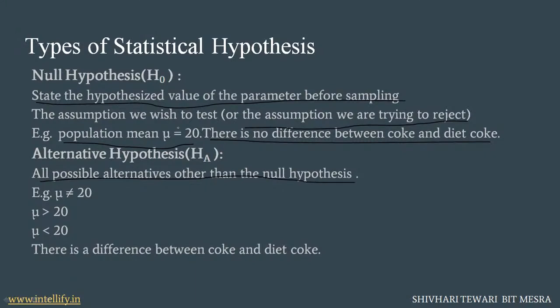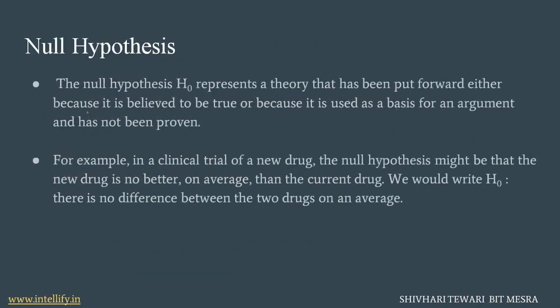For example, here the null says population mean mu equals 20, there is no difference between Coke and Diet Coke. In the alternative hypothesis, mu should not equal 20. That means mu can be greater than 20, mu can be less than 20, but mu is not equal to 20, which tells us that there is a significant difference between Coke and Diet Coke. So these are the basic definitions of the null hypothesis and alternative hypothesis. Let's go into more detail on each.